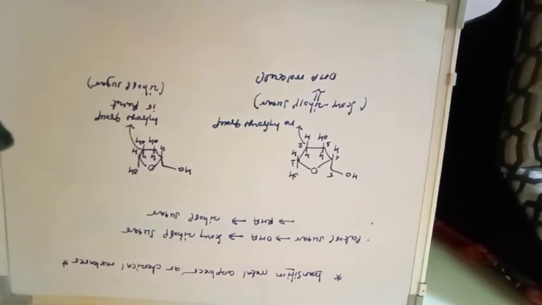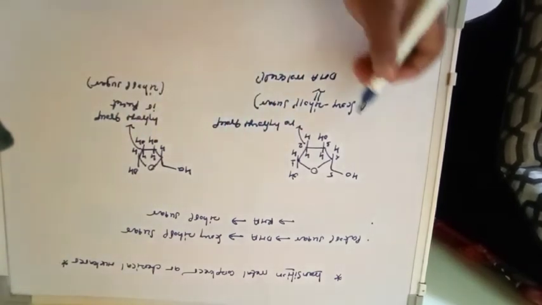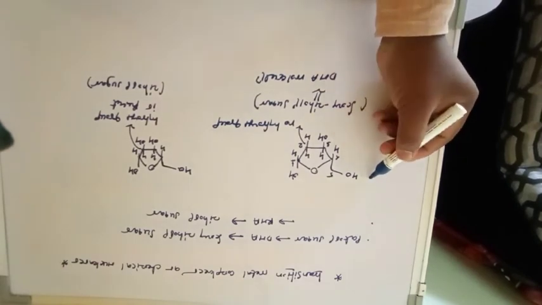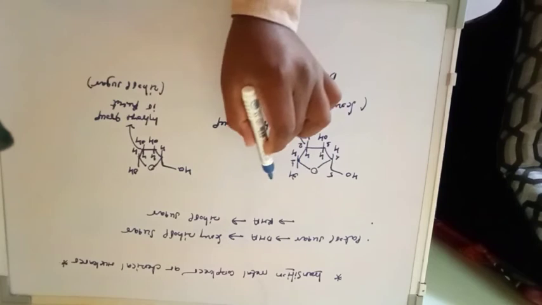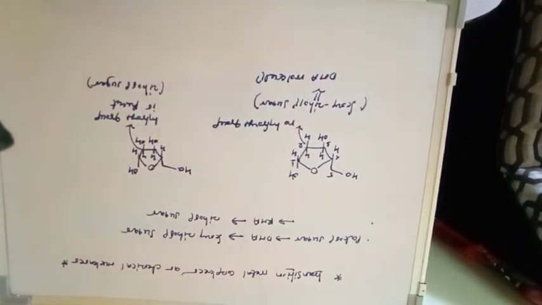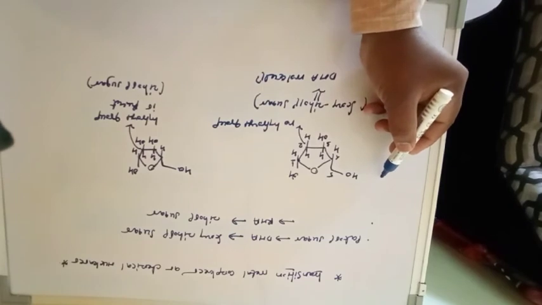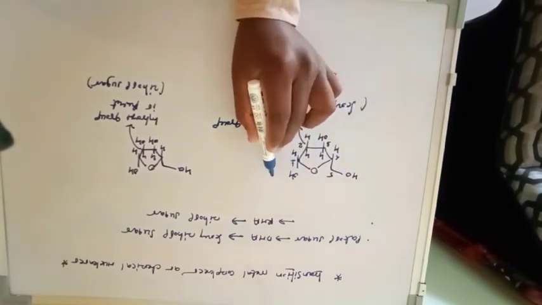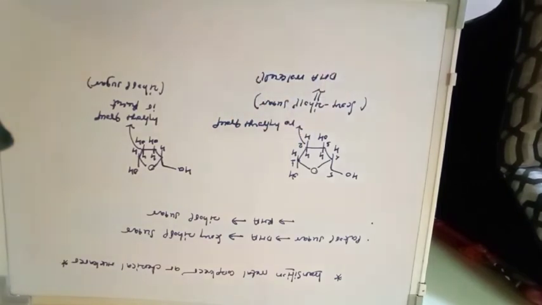ribose sugar. When this sugar molecule interacts with a phosphate group at this oxygen, and this oxygen interacts with the nitrogen base, then it is converted into a nucleotide. So you should remember, a nucleotide is made up of 3 parts: one is pentose sugar, one is phosphate group, another is nitrogen bases. A number of nucleotides joined together give a nucleic acid, that is a DNA and RNA molecule. So this is regarding the pentose sugar.